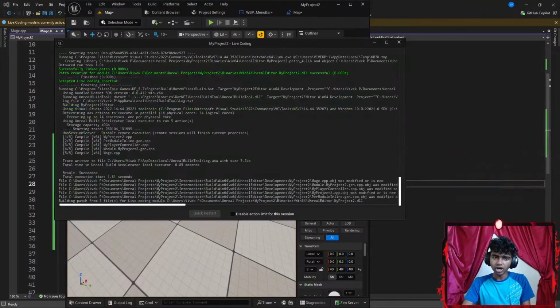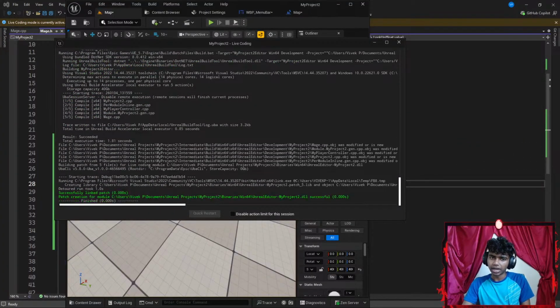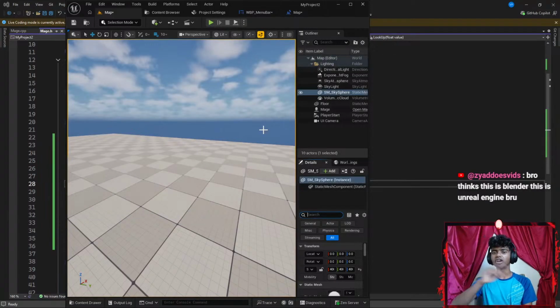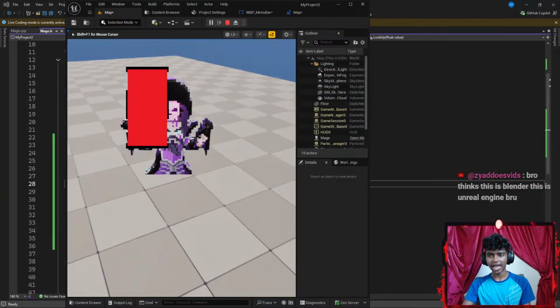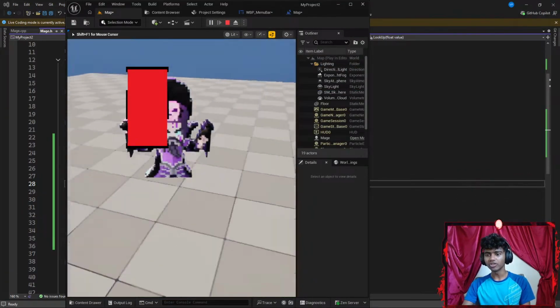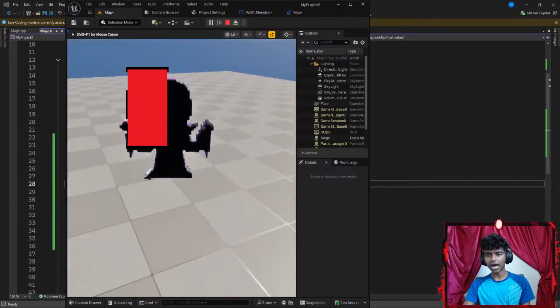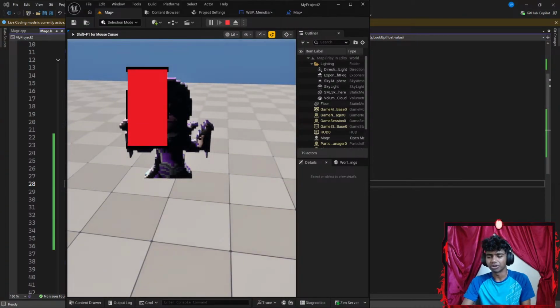Yo, new to the stream, what are you even doing? This seems like Blender, but what are you compiling code for? Honestly, this is Unreal Engine where I am working on game logic today. Bro, thanks, this is Blender, this is Unreal Engine, bro. Guys, that was kind of funny, but this is my Blender mesh, but I am using it in Unreal Engine. So this is third person where my player can move. I did not add jump logic because I feel move is pretty much it.